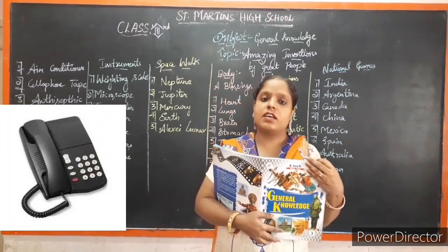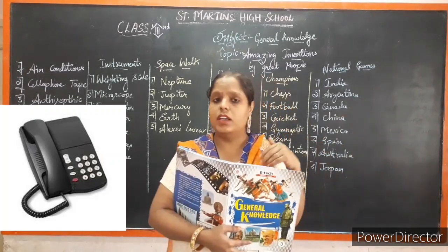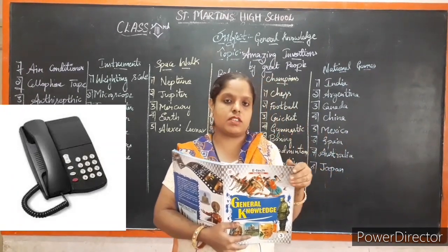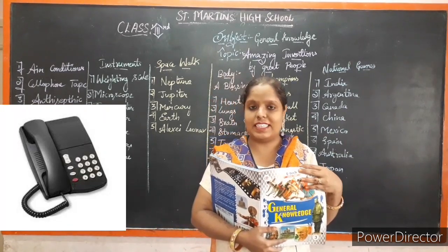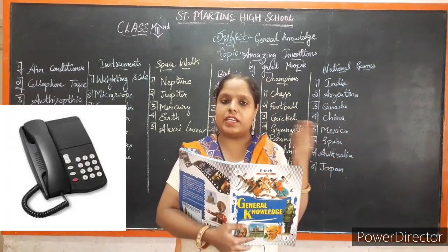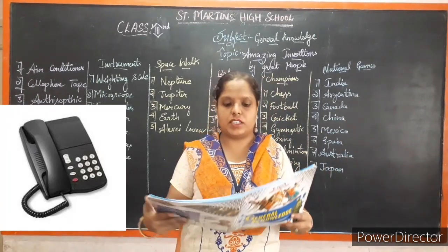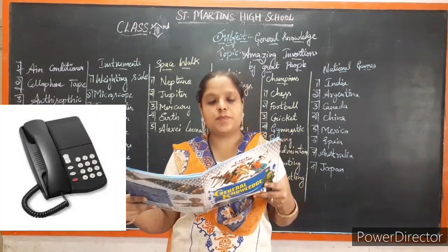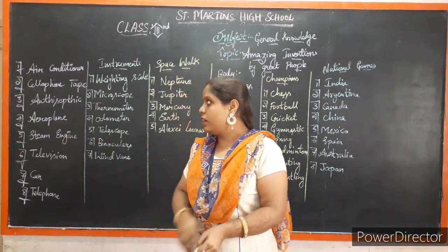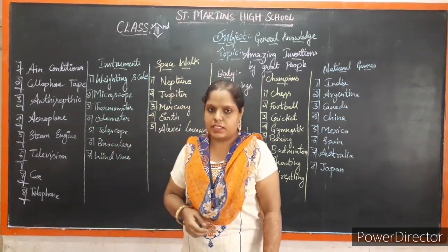In the olden days, there was letter. They used to write letter and the postman will post it. So it takes very long time for the process. So who invented a telephone? Alexander Graham Bell. By this, from any place we can make a call to anyone, children, and it connects in seconds, which is the telephone. So these are the inventions, great inventions done by great persons.